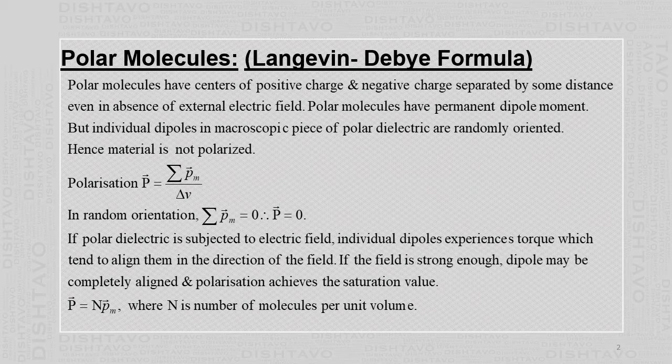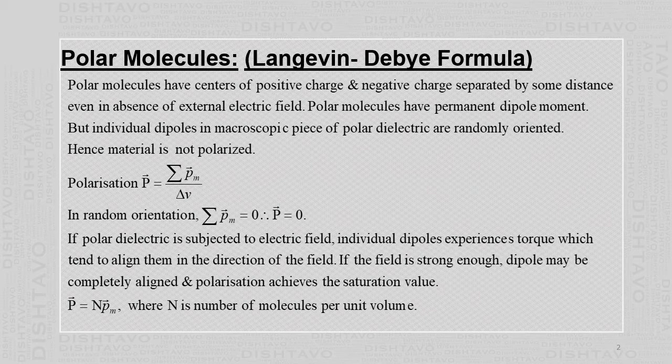And since the given material contains a large number of molecules, the resultant dipole moment of all the molecules is 0. Note that the dipole moment is a vector quantity. So the given polar dielectric material is not polarized.